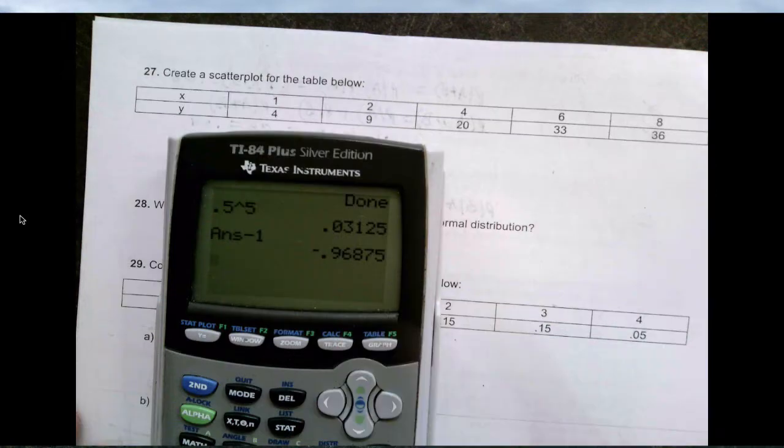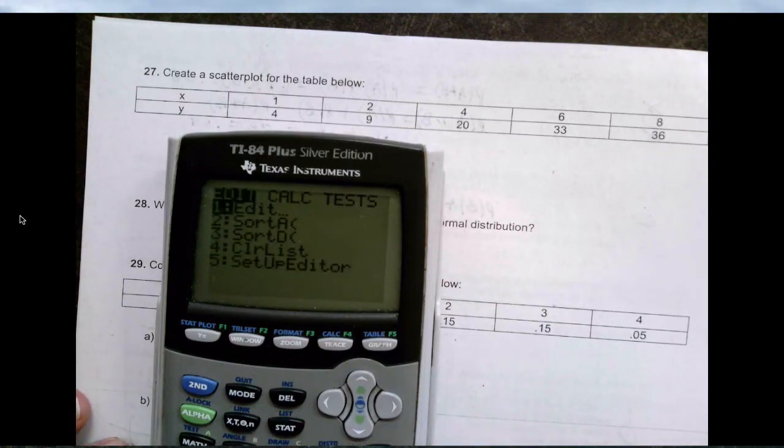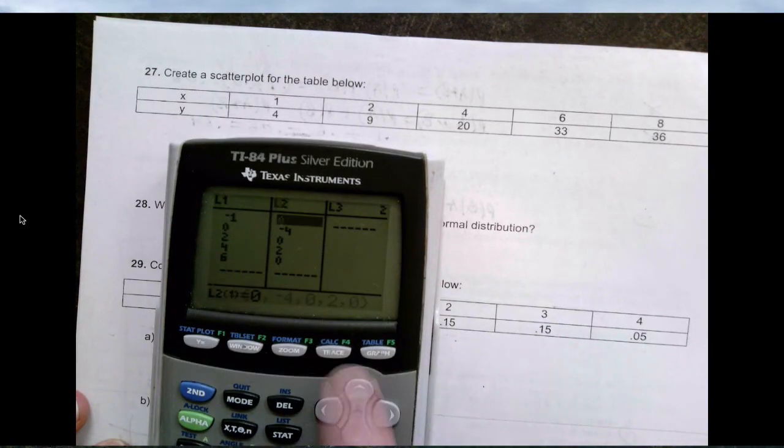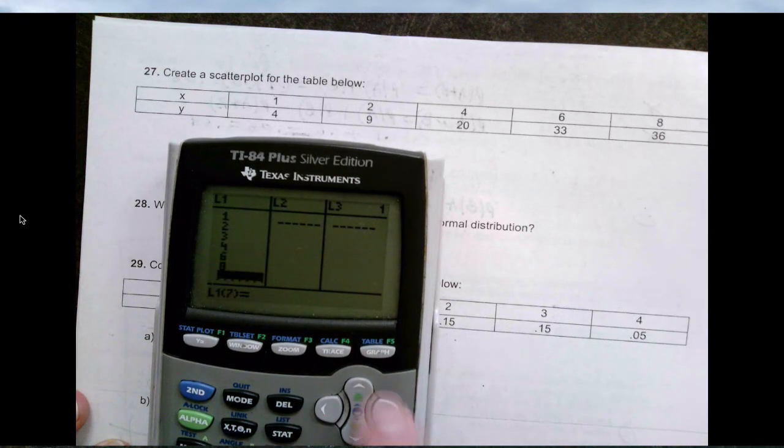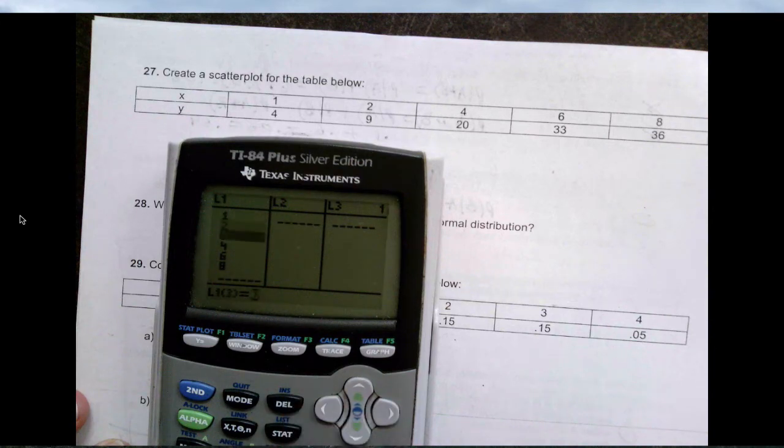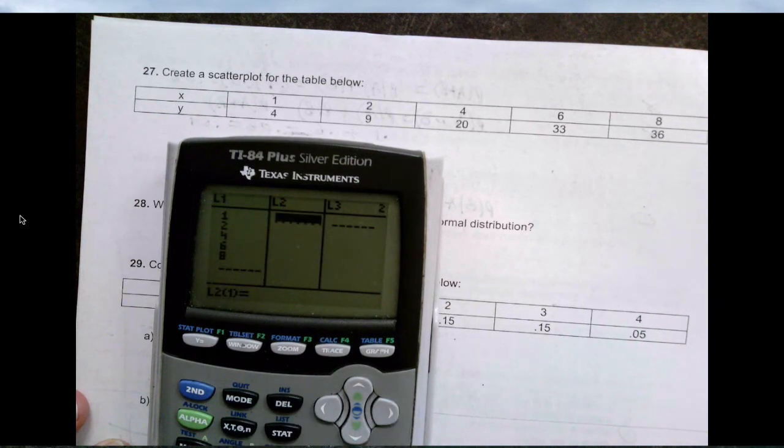Okay, create a scatter plot for the example below. All right, I can do that. And just so we know how we would do it in a calculator, I go stat, edit, and I'm going to enter in this data. So 1, 2, 3, 4, 6, 8. Oh, I don't have 3. Okay, now I've got 4, 9, 20, 33, 36.